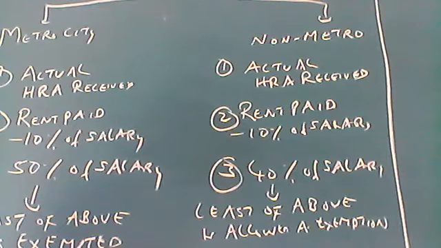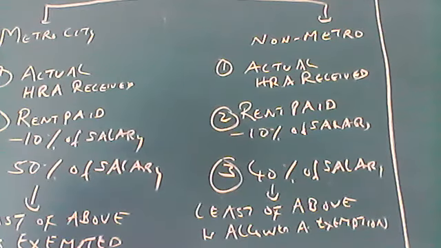But if the house is purchased from a dowry given by the wife, or from her personal funds, in that case, you can get the exemption.